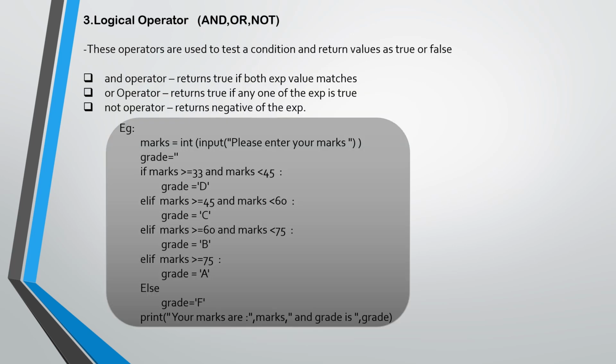Third one is the logical operator, which are and, or, not. These operators are used to test a condition and return a value as true or false. The and operator returns true if both operand values match. The or operator returns true if any one of the operands is true. The not operator returns the negative of the operand. Example: if marks are greater than or equal to 33 and marks are smaller than 45, then we will give the grade D.